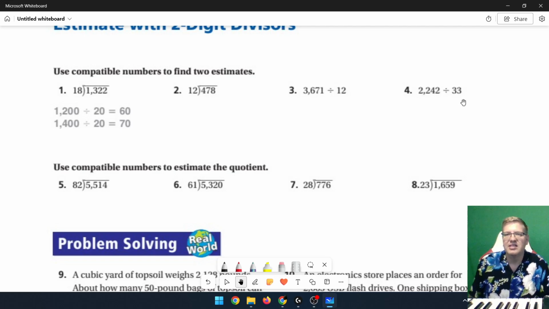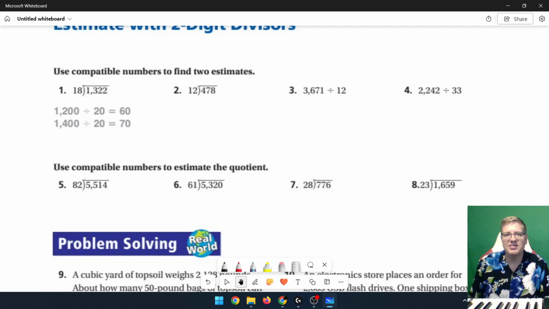All right, same thing for this one, although we might be able to do something different with this. Maybe we could make this one be something easier to work with, like 2,000, and we could maybe make this to be 20 or 40, and of course we would be a little bit closer to one of those than the other.